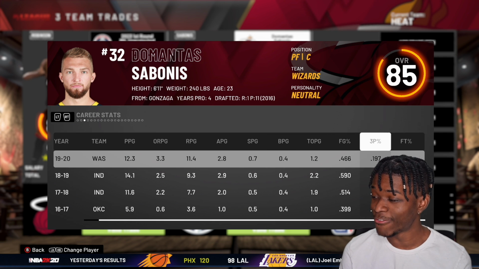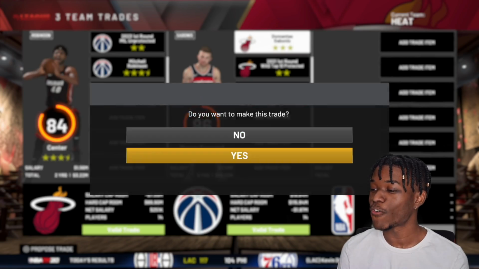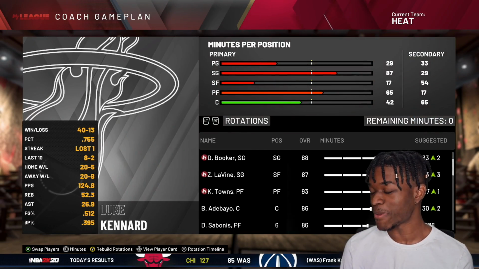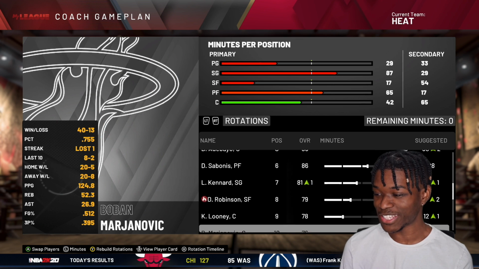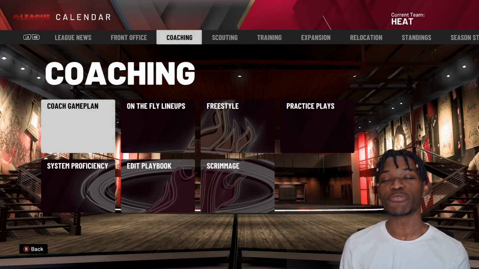Now, Domantas Sabonis is not having a good season in 2K, but I know he's going to be able to help us off our bench. I mean, in real life, the man's an all-star this year. And for us, he'll be our sixth man. He'd be one of the best six men in the league. So, that is a done deal. And now we're back to the simulation game.